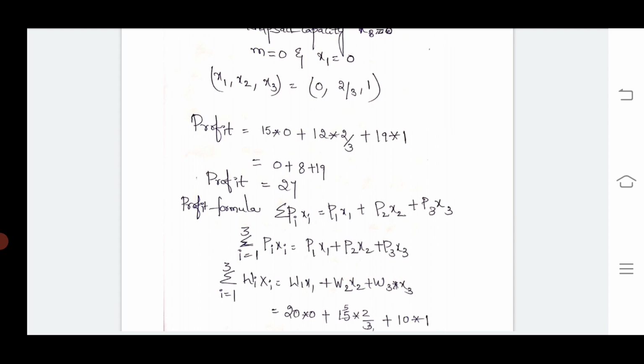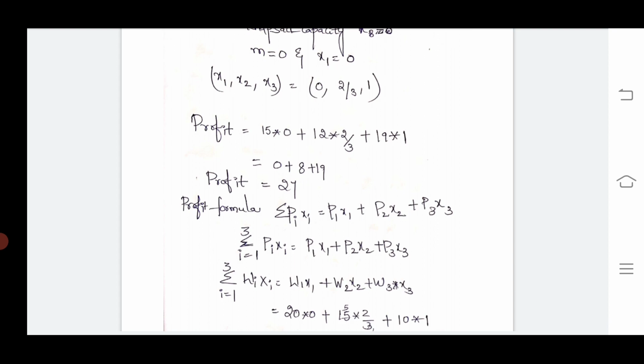Profit 1 is 15 into x1, which is 0, plus profit 2, 12, into x2, which is 2 by 3, plus profit 3, 19, into x3, which is 1. 15 times 0 is 0, plus 3 fours are 12, 4 twos are 8, plus 19. The profit is 19 plus 8, which is 27.